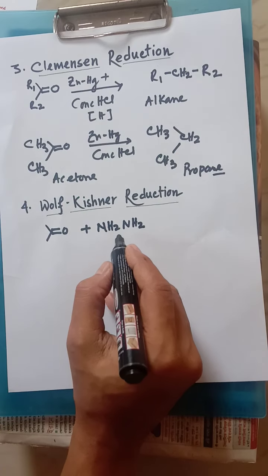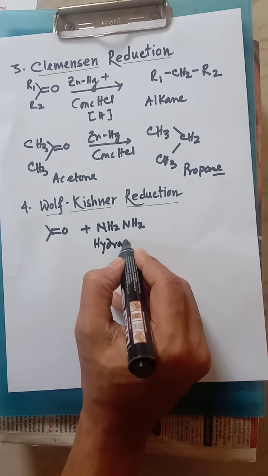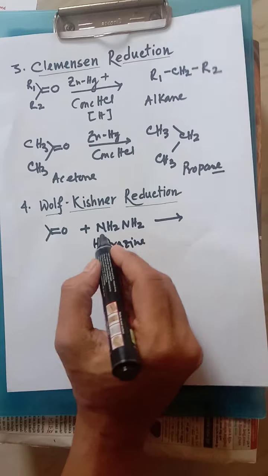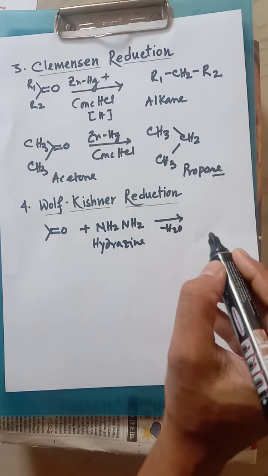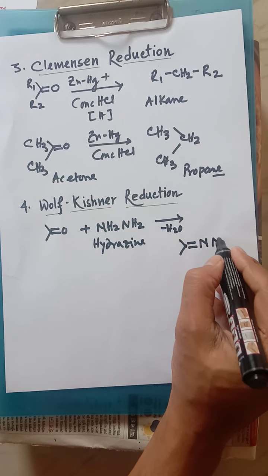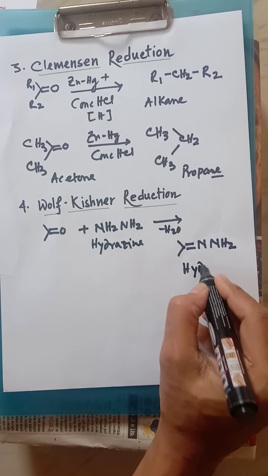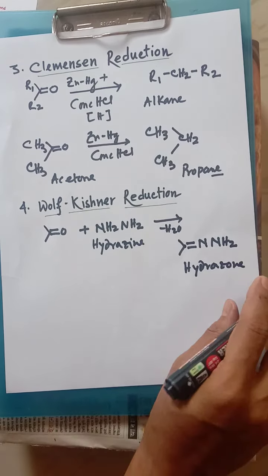H2O is liberated, and this product will be there. This is hydrazone, so hydrazone has been prepared.